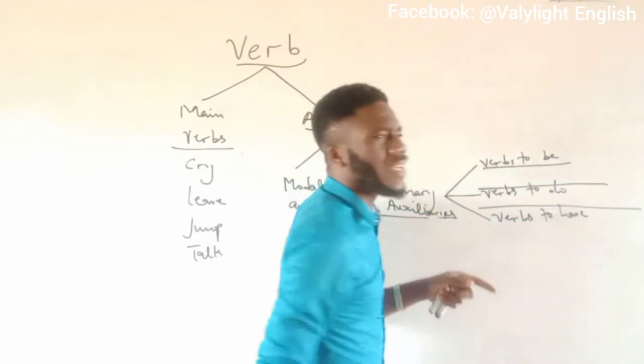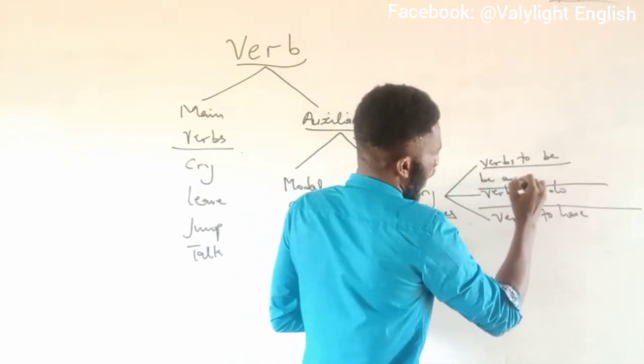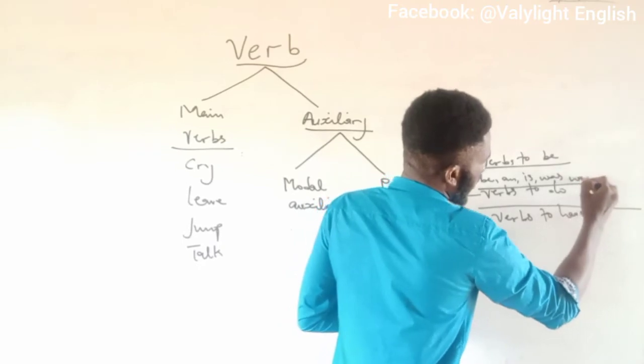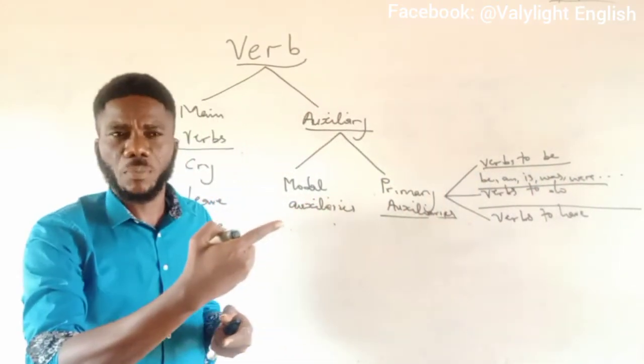Under these verbs to be, this is where you find words like be, am, is, was, were, there should be, I think, eight in number.